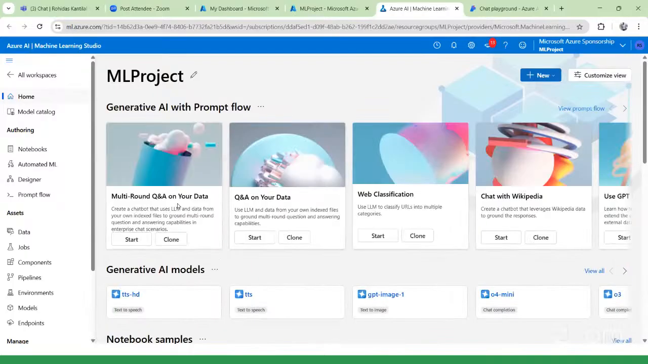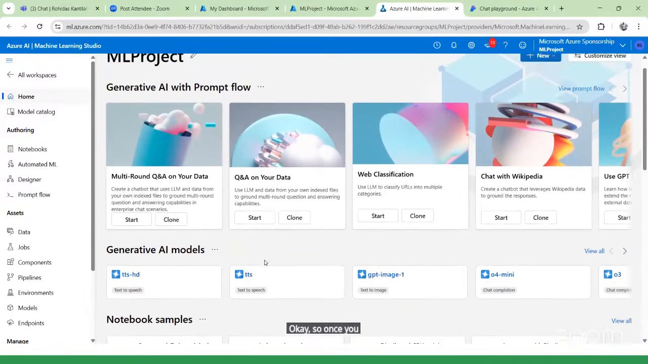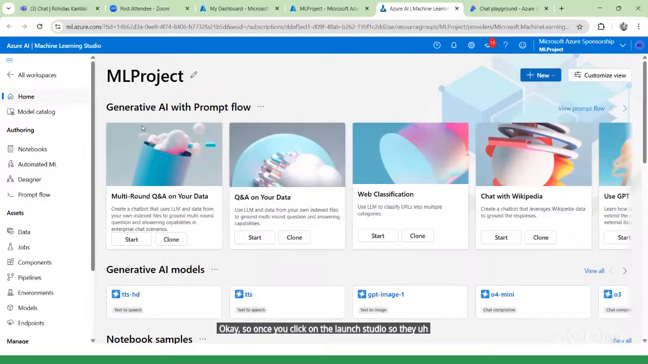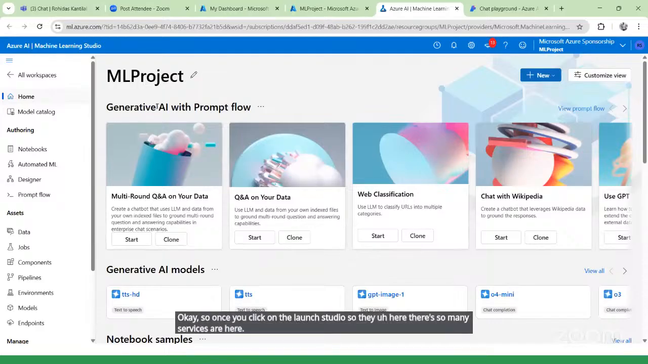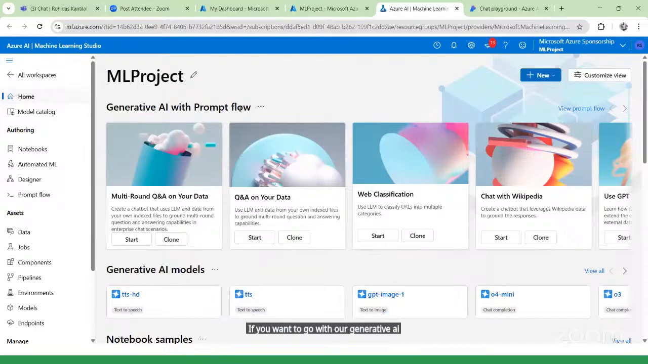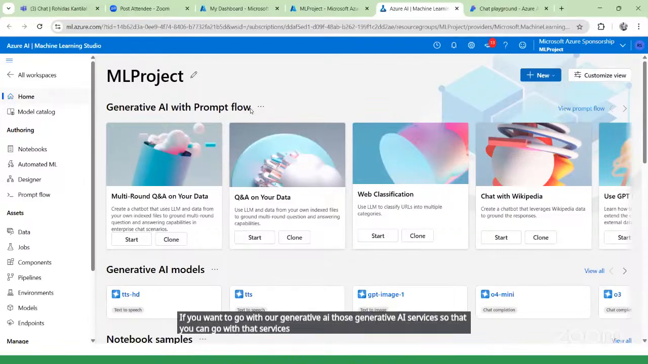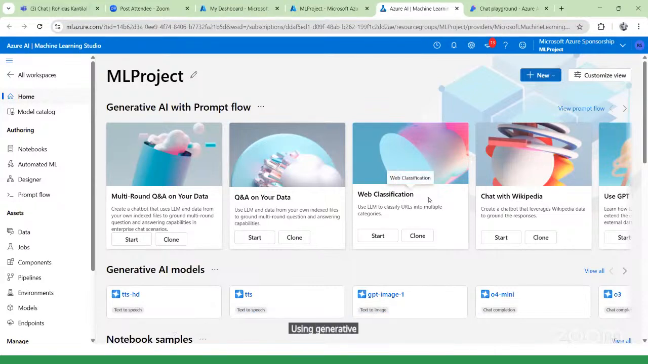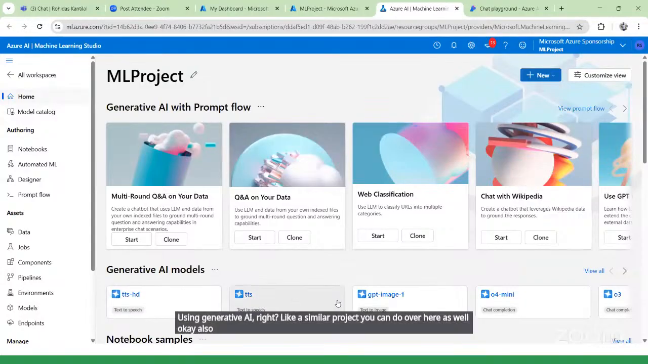Okay. So once you click on launch studio, many services are here. If you want to go with generative AI, you can go with those services, and whatever you want to do with them, you can do. You might remember using Microsoft Copilot Studio, we did some projects using generative AI, right? A similar project you can do over here as well. Also here you can see the predefined LLM modules are available, and using those modules, you can do the things.